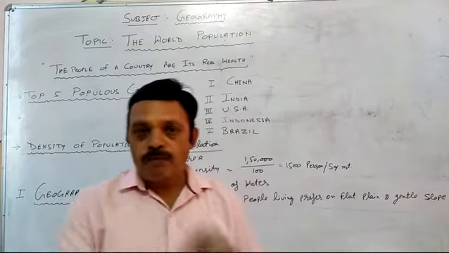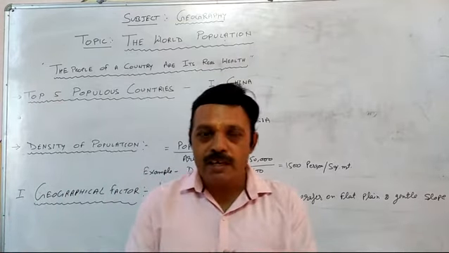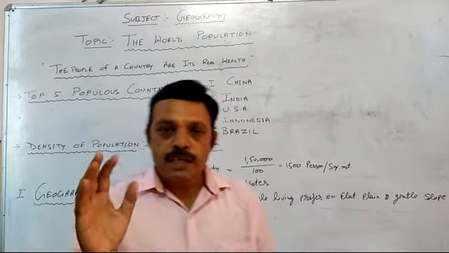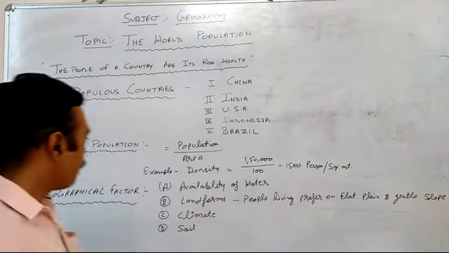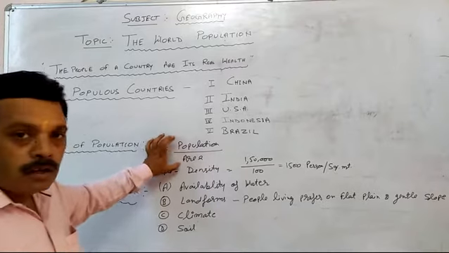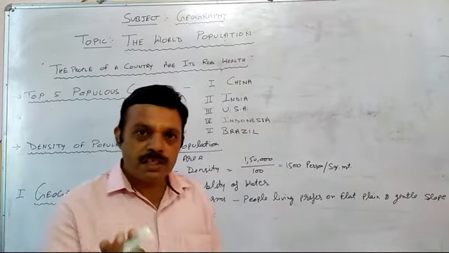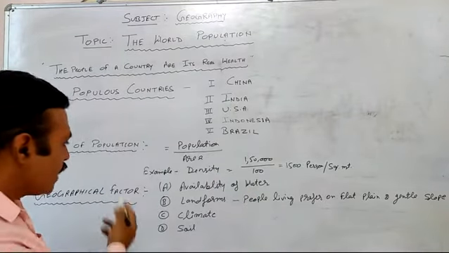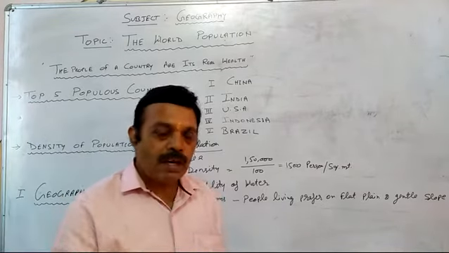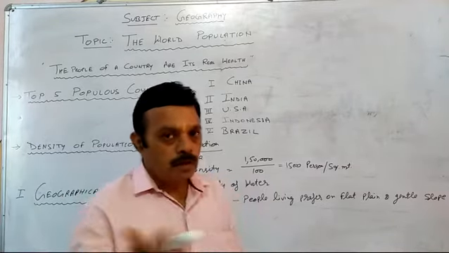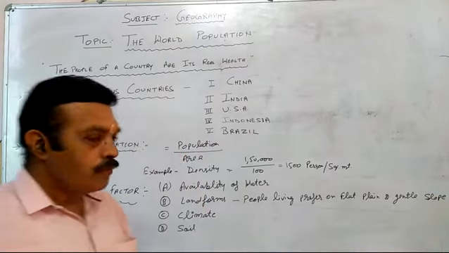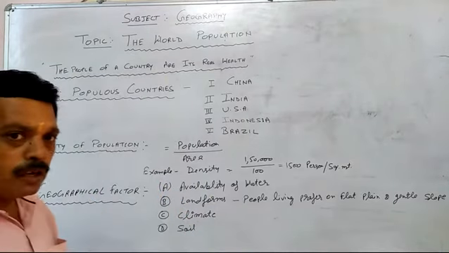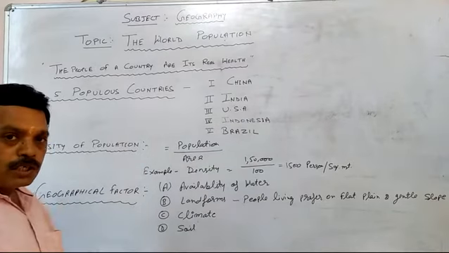What is the factor of density of population? How can we calculate the population density of an area or a country? The formula is population divided by area. This is the simple formula to calculate the density of population. Example: 1,15,000 divided by 100 gives 1,150 persons per square kilometer. So this is a very simple formula to calculate the density of population in any area.